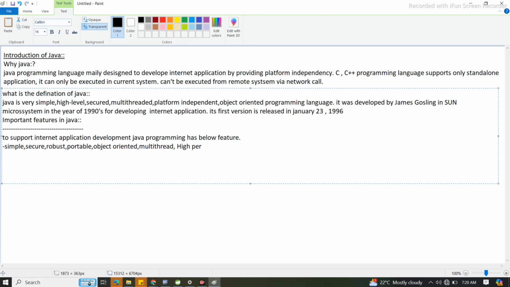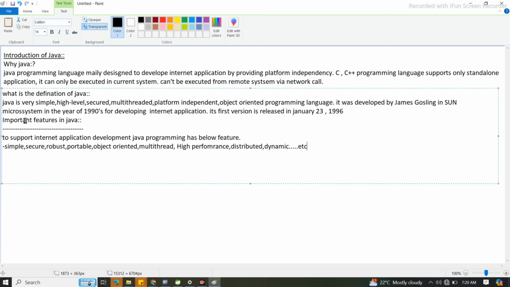Yes or no? It's distributed. It's dynamic, etc. These are nothing but features of Java. Understood or not?